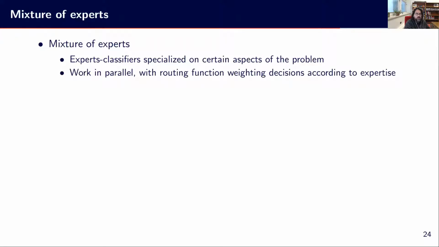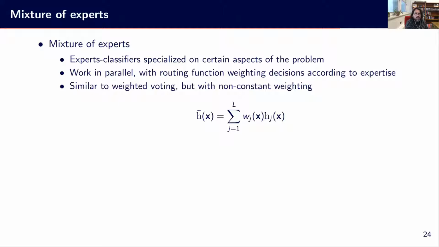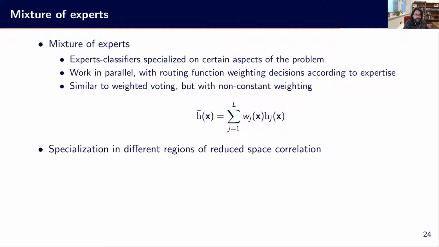And the point is to make them work in parallel, but we have a routing function that is weighting decisions dynamically according to the expertise. So it's similar to weighted voting, but the weighting is not constant. It is changing every time. So we have, in fact, W not as a weight, but as a function of X that is determining the expertise for each member according to the X.